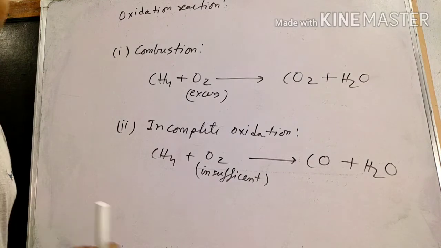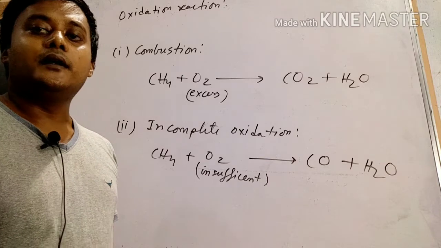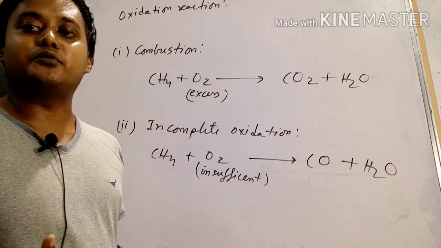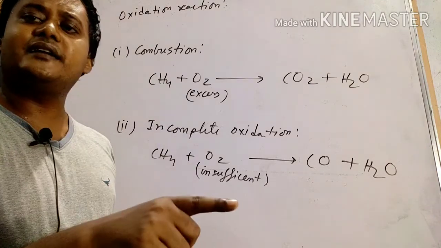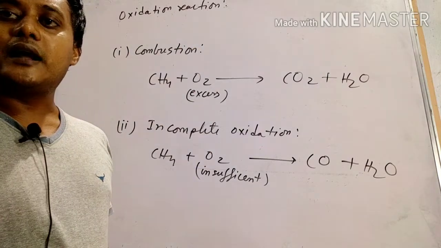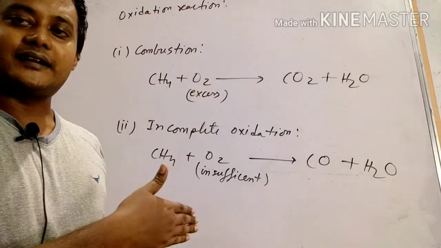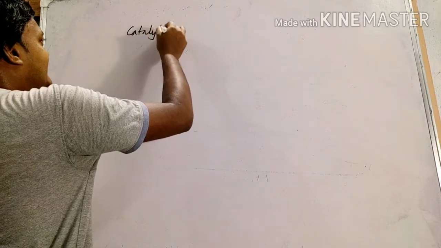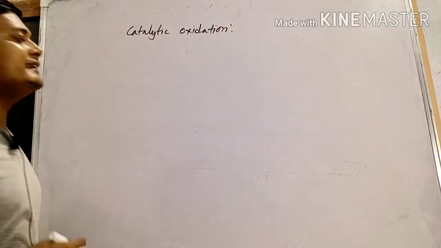Third type, catalytic oxidation. Catalytic oxidation is very important. Why? When we change the temperature and catalyst, we get different products. For alkane to alcohol, a definite temperature and catalyst. For alkane to aldehyde, a definite temperature and catalyst. For carboxylic acid, different ones. Catalytic oxidation.